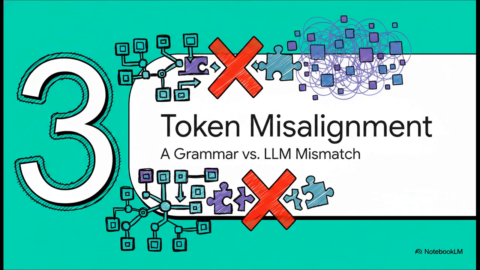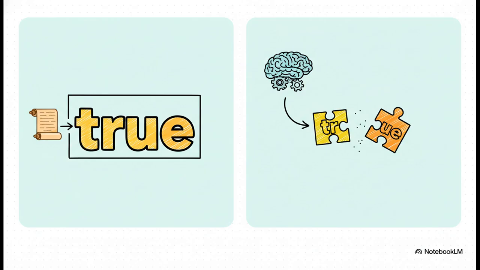But if it's that simple, why is this still such a tough nut to crack? Well, it all comes down to a fundamental mismatch. A mismatch in how grammars and LLMs see the world. And this is the core challenge: token misalignment. This slide gets right to the heart of it. On the left, our grammar thinks in whole concepts, like the word true. Simple. But the LLM, on the right, its tokenizer might break that same idea into all these different pieces, these different tokens. The guided decoding engine's job is to perfectly navigate this mismatch. And how different tools solve this exact puzzle is what defines the 3 strategies we're about to talk about.